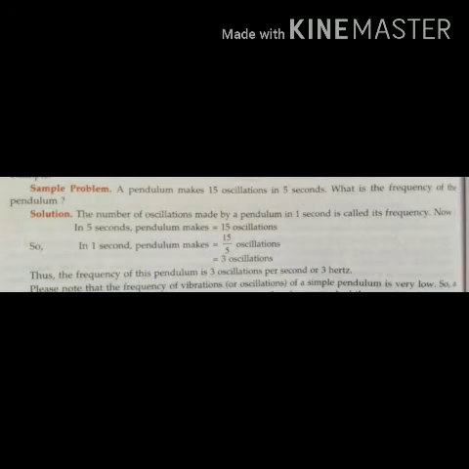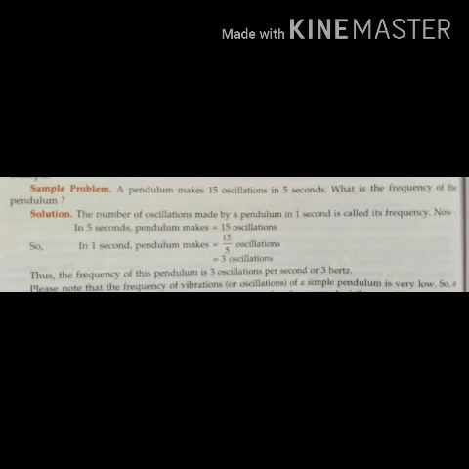Frequency is the number of oscillations made by any vibrating object in 1 second. Here that vibrating object is the pendulum. So we have the information that in 5 seconds 15 oscillations are made by the pendulum. So we will calculate for 1 second. We have to calculate for 1 second how many oscillations that pendulum is going to